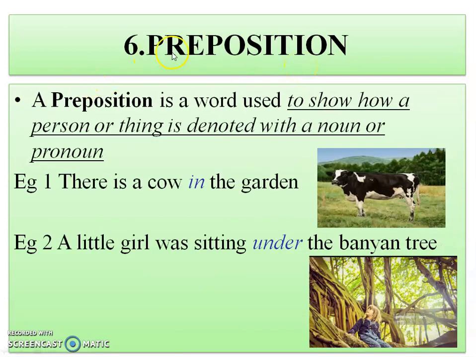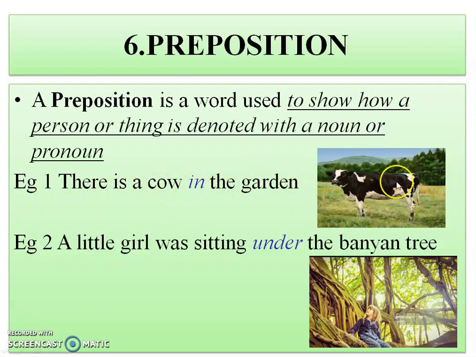Now the sixth kind of part of speech is a preposition. What is a preposition? A preposition is a word used to show how a person or thing is related with a noun or pronoun. So whenever we want to denote something with a noun or pronoun, we use preposition. Let us see the example. There is a cow in the garden. So where is the cow?